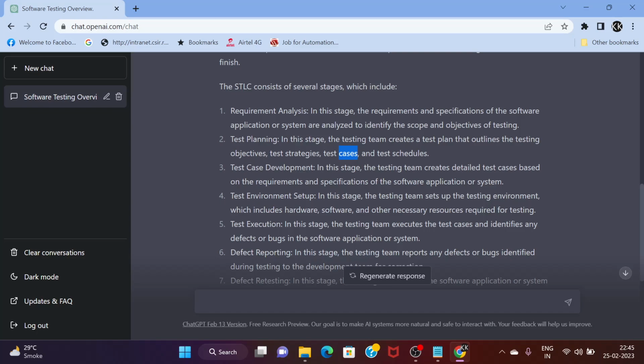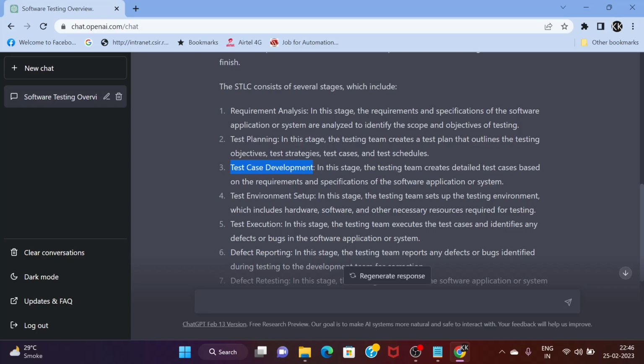We have prepared the test plan also. The next step which ChatGPT is defining is test case development. So now from the requirement document, we are going to prepare our test cases. Test cases should be comprehensive and should include positive, negative, and edge cases, so that boundary value analysis, equivalence partitioning, and various methodologies are all catered in our test cases, which we need to ensure as a tester.